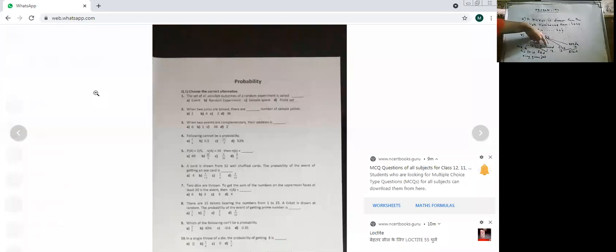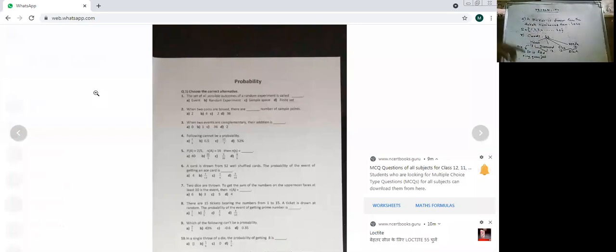How many diamond cards are there? 13 diamond cards. How many aces? एक के कितने होते हैं? How many aces are there? There are 4 aces. All right.